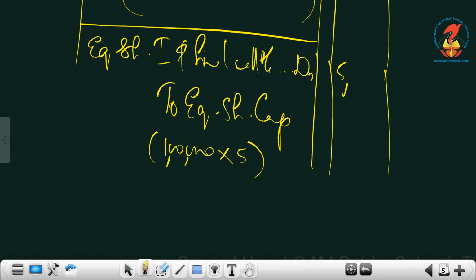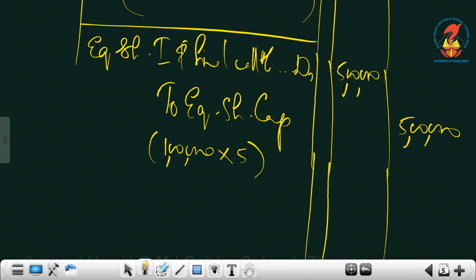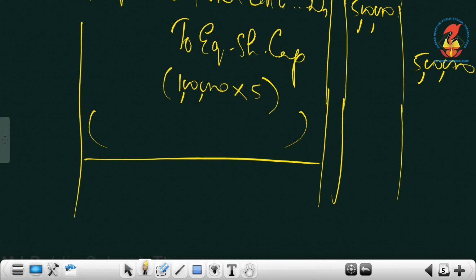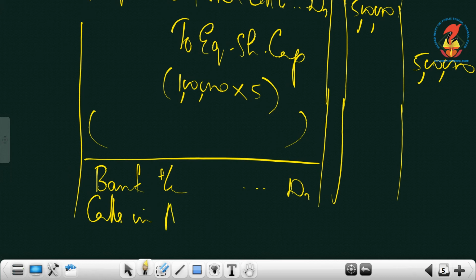So, 5 lakhs is the due amount. Next we will write the received entry. That time you must remember there is calls in arrears. Bank entry when you write, remember there is calls in arrears with first call. So, bank account debtor, debit calls in arrears here. That's why I am asking you to read the question in the beginning itself.